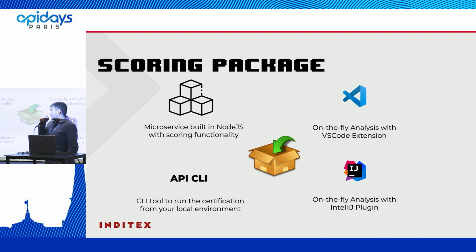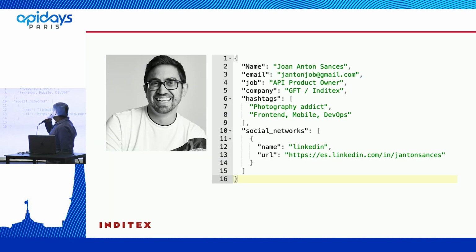We will see later how it works. And of course, we have our API command line interface to do the things that we need to do in our CI, continuous integration and continuous development. Well, this is Jonathan. This is the JSON file for him, and here you are.